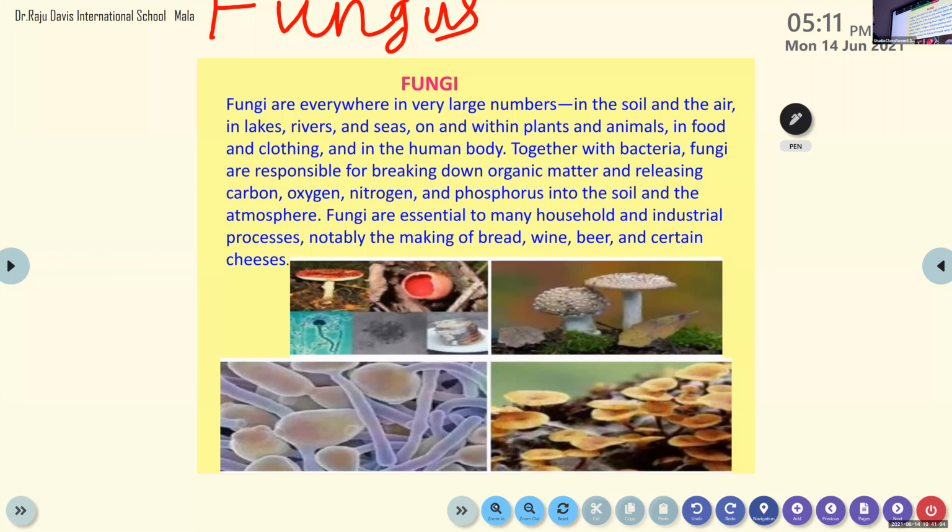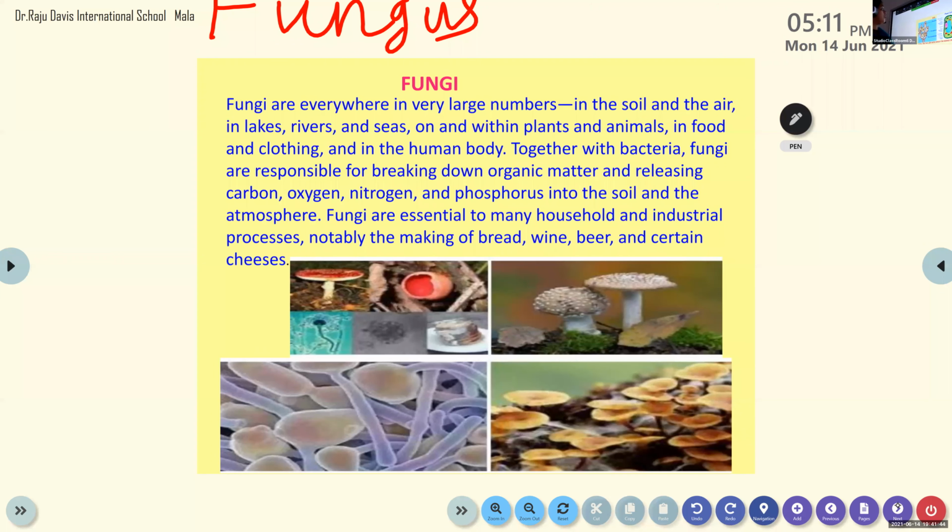And this is what we use for industrial purposes to make wine, beer. I already told you, whiskey, brandy, even toddy. We make vinegar. You know the vinegar? Yes, ma'am. We make apple vinegar, fruit vinegar, many types of vinegar. For fruit vinegar like apple vinegar, we use some type of fungi in order to have a chemical reaction. Chemical reaction we will study in the 5th chapter. At present, we will only study the biological part. Okay, so fungus is over.